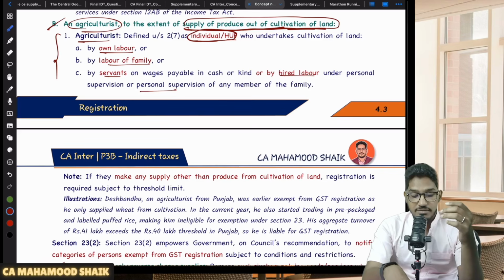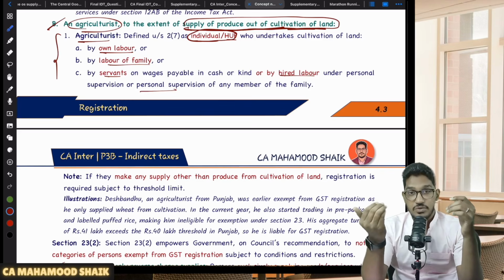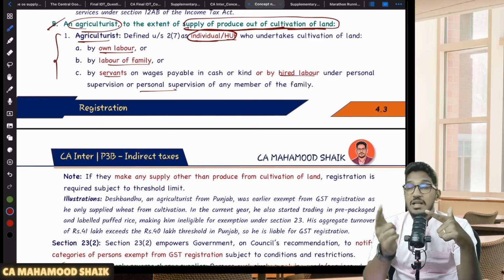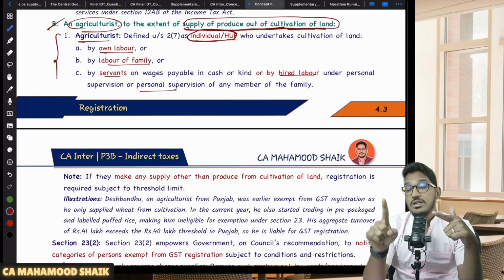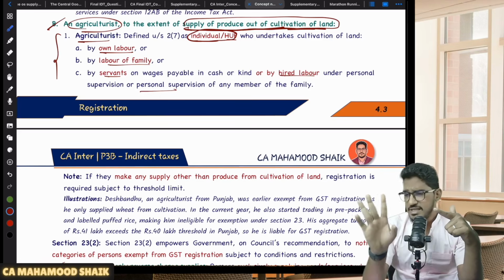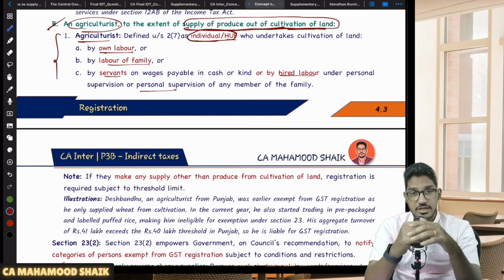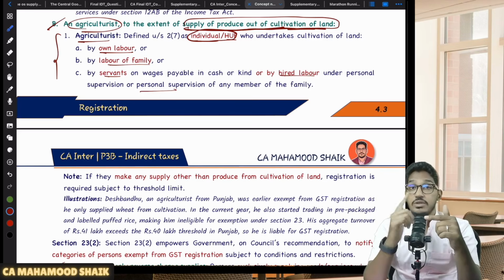Let us say, for example, there is a farmer who is selling agricultural produce. Along with that, he is also running a rice mill, and he is selling rice also. Rice is not an agricultural produce. Paddy is an agricultural produce, but rice is not. So if he is selling rice, then he will be liable for registration.